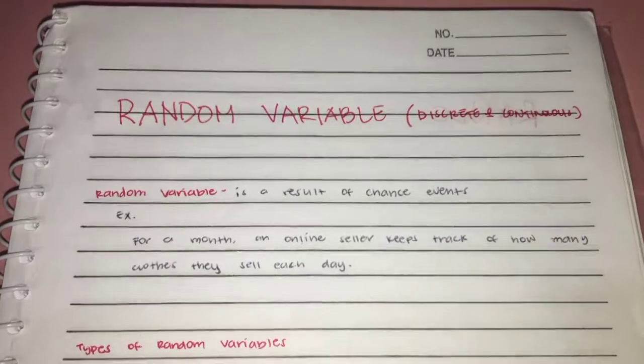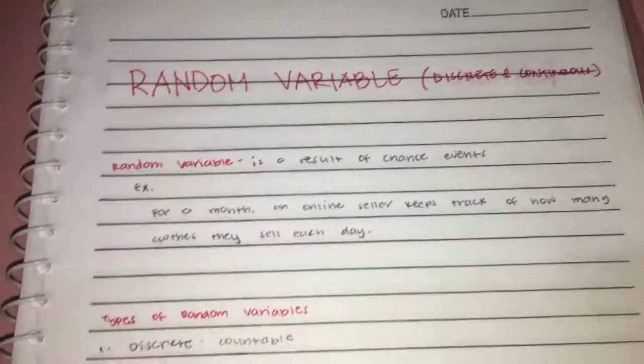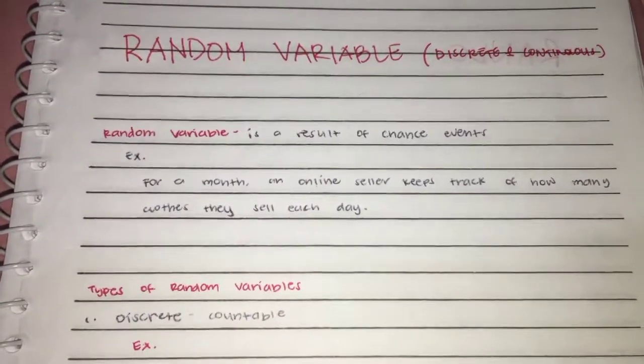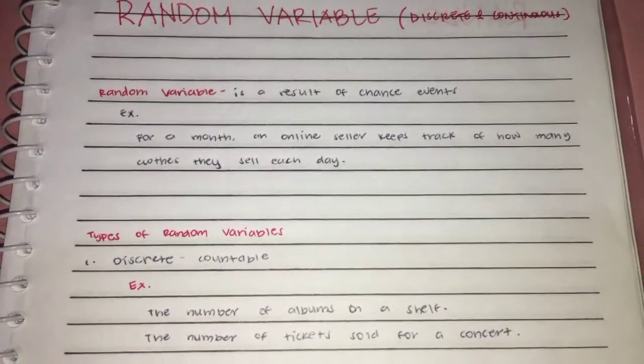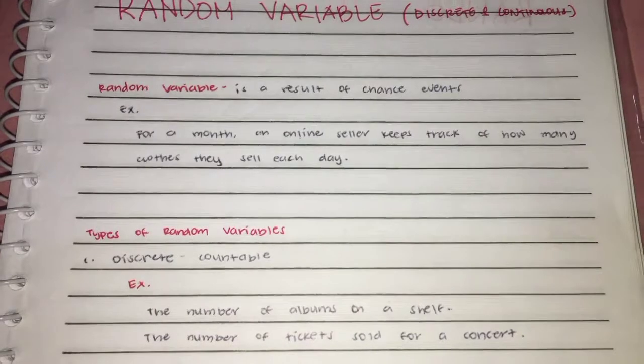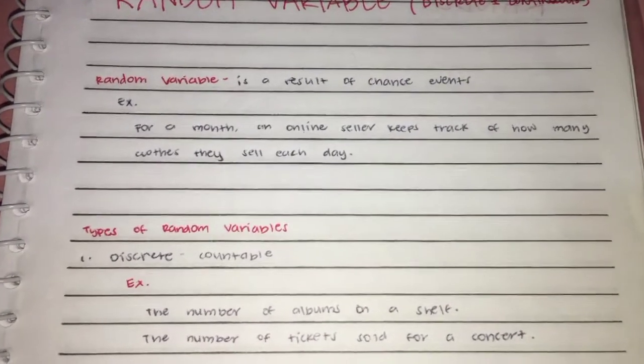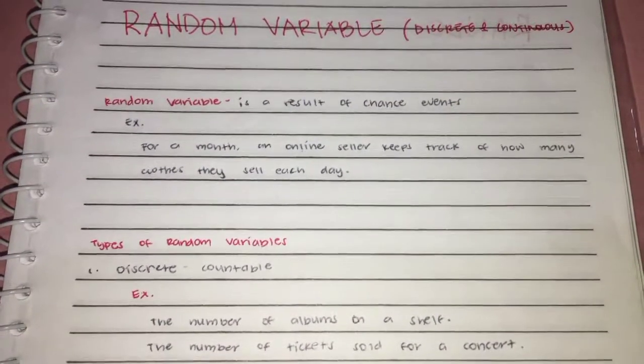Here are the two types of random variables. Number 1, discrete. Discrete is countable. Two examples of that are the number of albums on a shelf and the number of tickets sold for a concert. The keyword there is number.